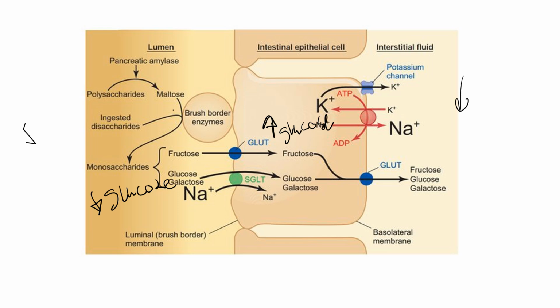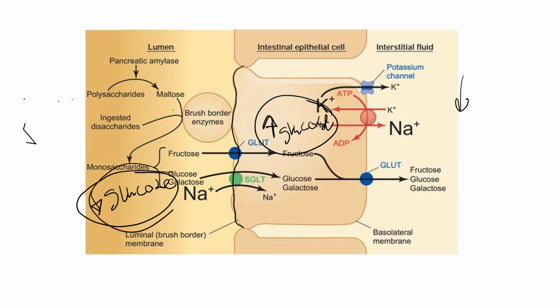So if we want to move glucose from a lower concentration in the lumen past the apical border of the epithelial cell into the epithelial cell where glucose is relatively high, how are we going to accomplish that? Well, we're going to have to use some type of active transport because now we're trying to move glucose from a low concentration in the lumen into a high concentration in the epithelial cell. So